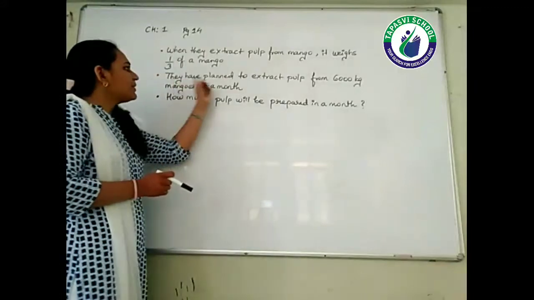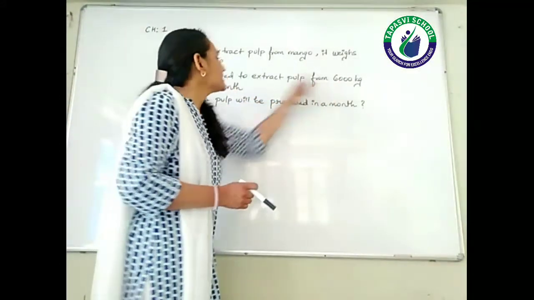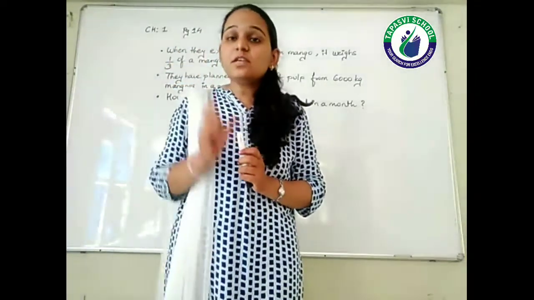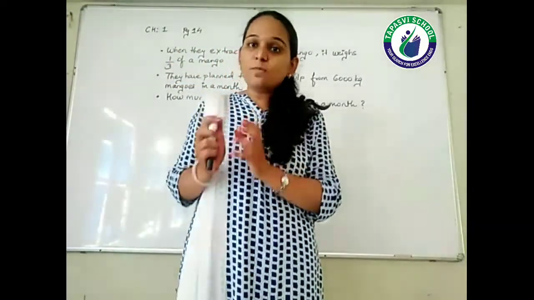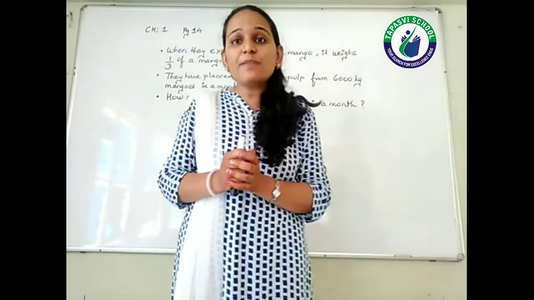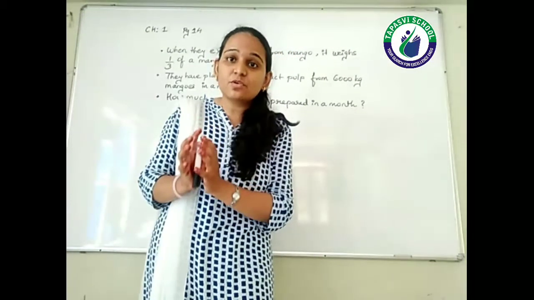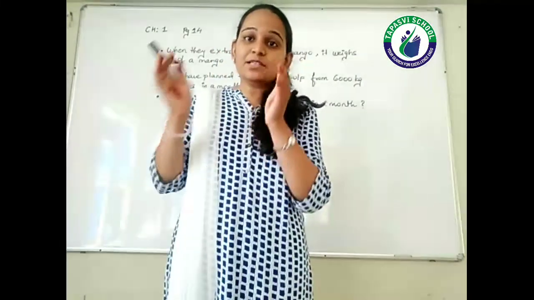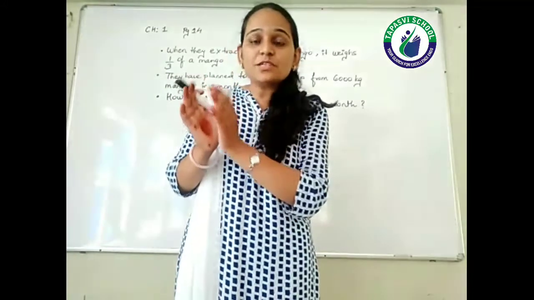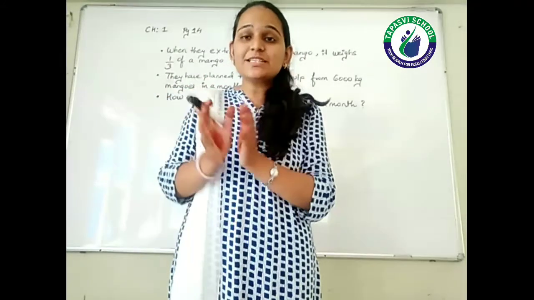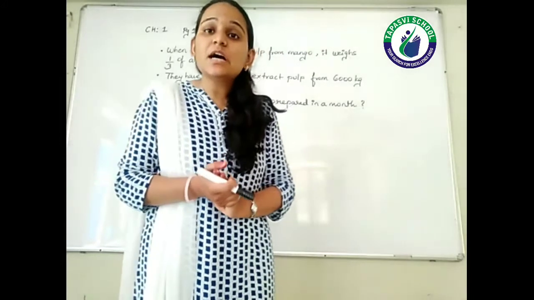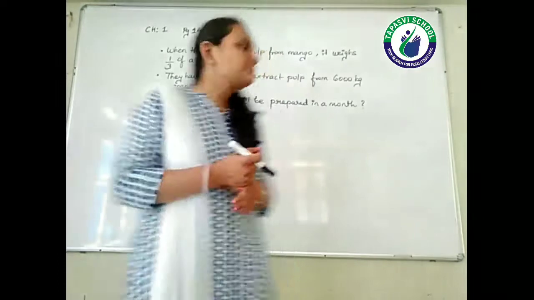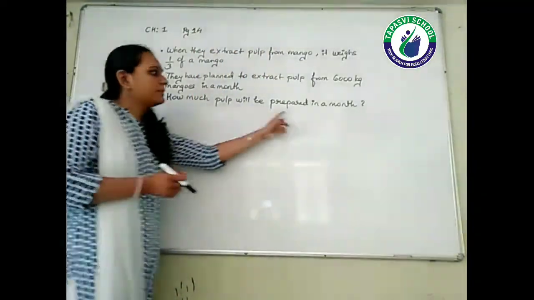Second question is, they have planned to extract pulp from 6,000 kg mangoes in a month. In a month they are going to prepare the mango pulp from 6,000 kg of mangoes. That means एक महीने में उन्हें 6,000 kg mangoes चाहिए. They require 6,000 kg mangoes in a month. Now let's see how much mango pulp they can prepare from it. How much pulp will be prepared in a month?